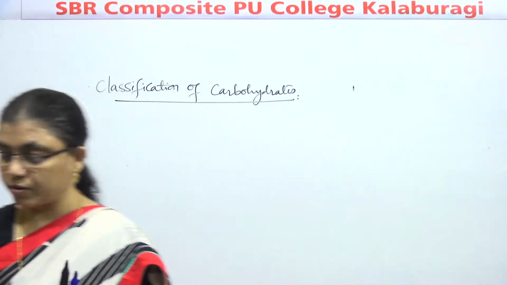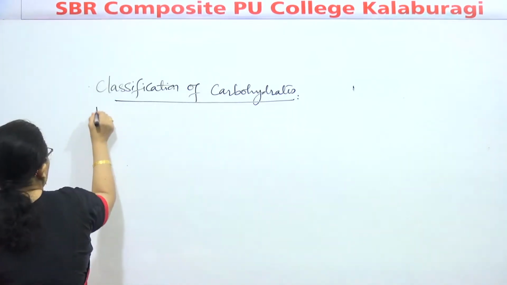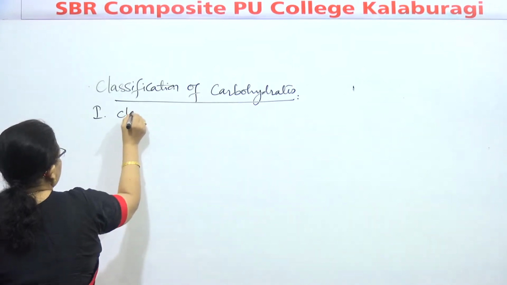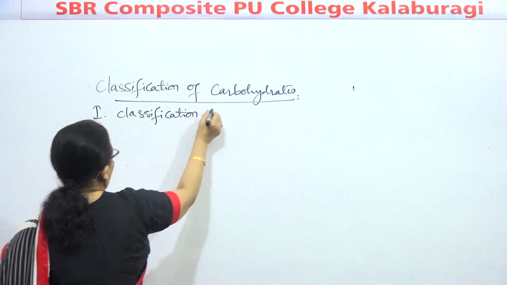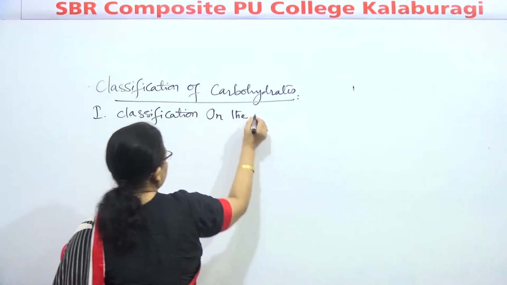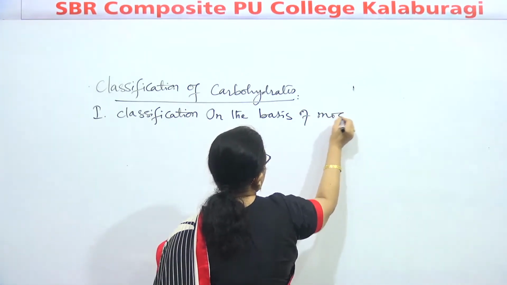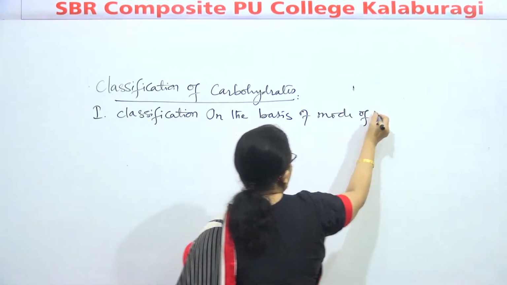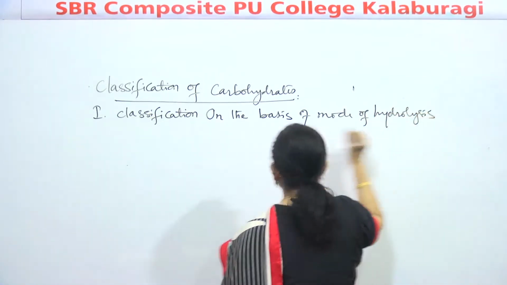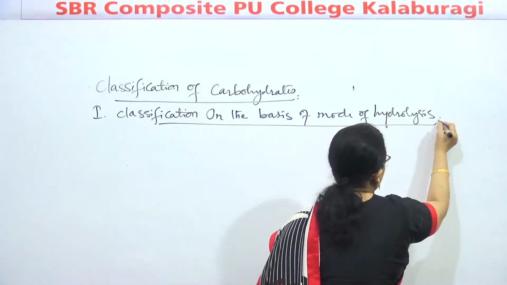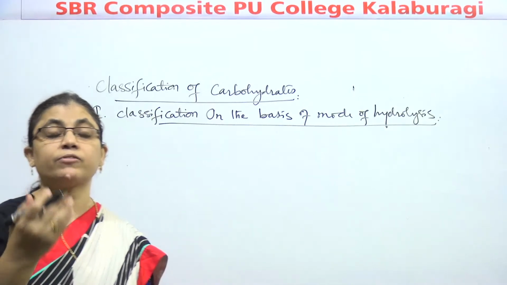Let us move to the first one, number 1: classification on the basis of mode of hydrolysis. It means the product obtained after hydrolysis.